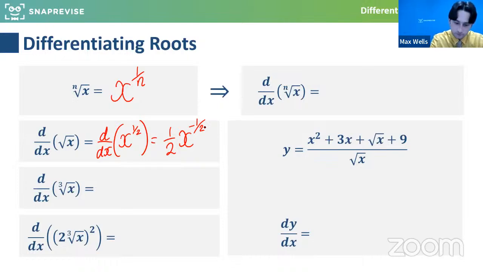Now, also do be aware that we could write this as 1 over 2 root x, because if you think about it, that is like 1 over x to the half, or root x. So you could write it in that form. But again, at this stage, that answer is fine. That is the correct answer.